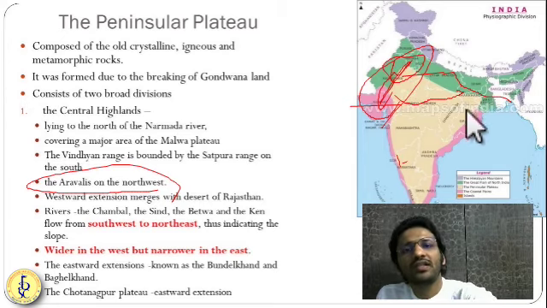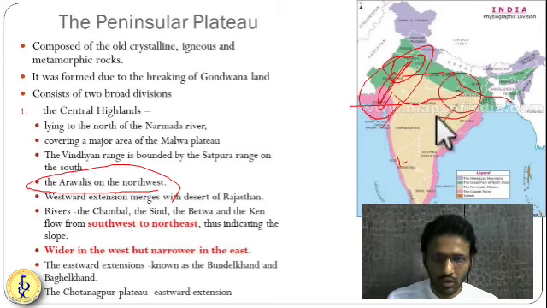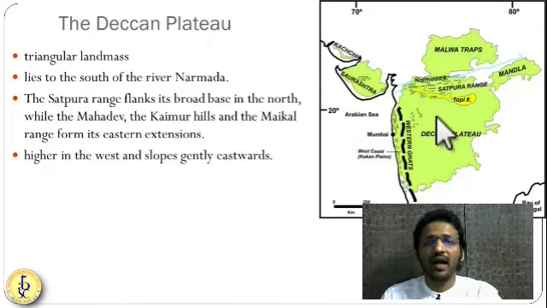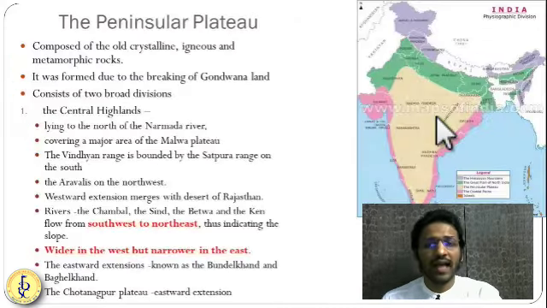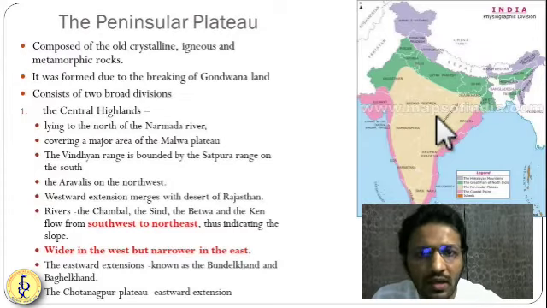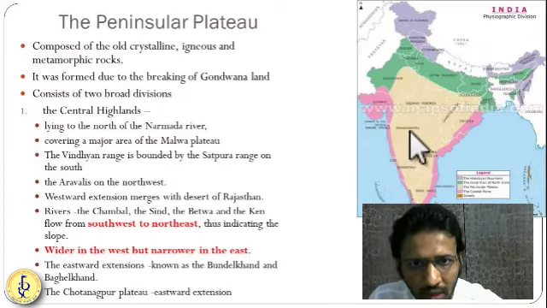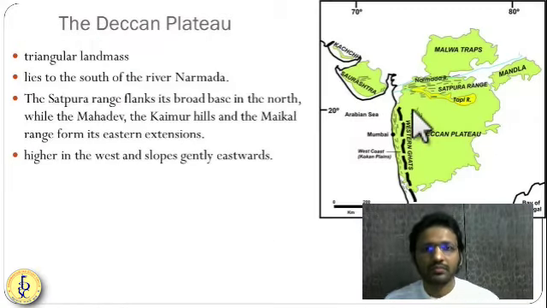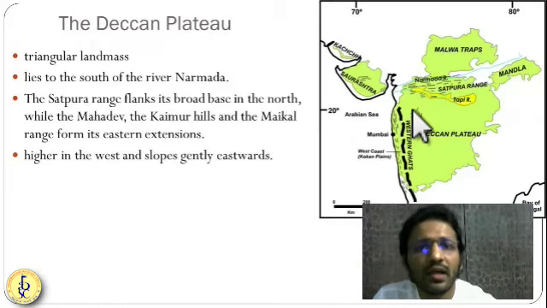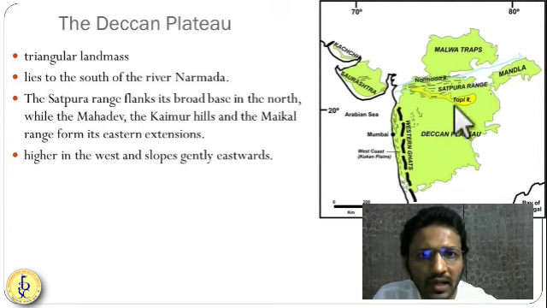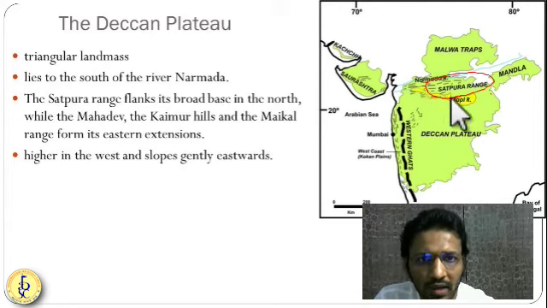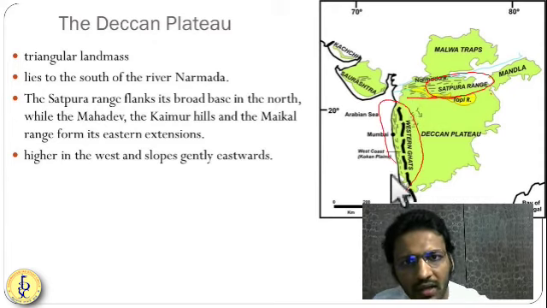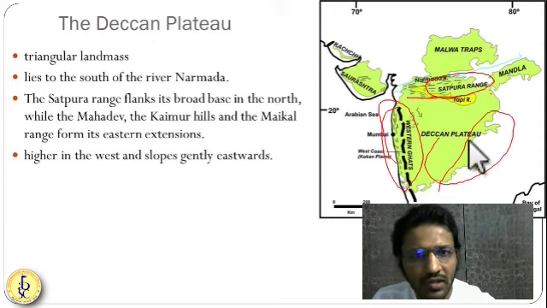and the eastern extension is the Chota Nagpur plateau. So the eastern extension over here is the Chota Nagpur plateau of the Central Highland. Now, as you come south of the Satpura, you will get to see the Deccan Plateau. So here you can see the northern boundary of the Deccan Plateau is the Satpura range. The western boundary is the Western Ghat. The eastern boundary is the Eastern Ghat.